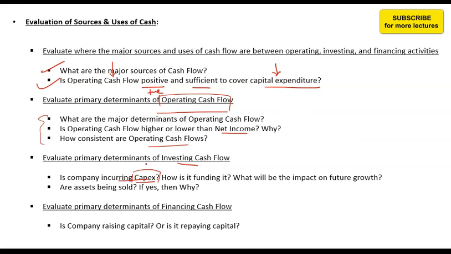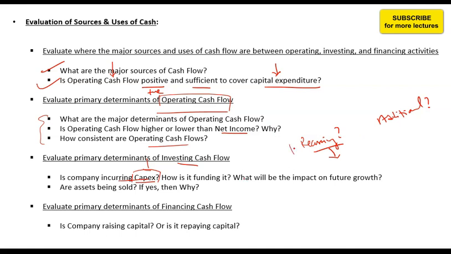Secondly, you need to see whether this capex is a recurring capex, or is it an additional capex to fund growth. Recurring capex means the capex required to sustain the company's operations. That is, for example, आपके जो asset पुराने हो रहे हैं, आप उनको replace कर रहे हैं with new assets, or some maintenance or some new machinery is required to continue the operations.